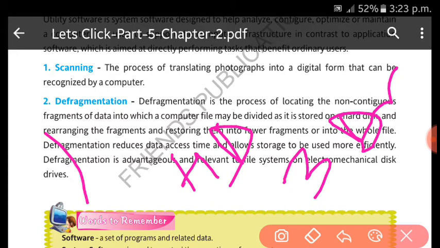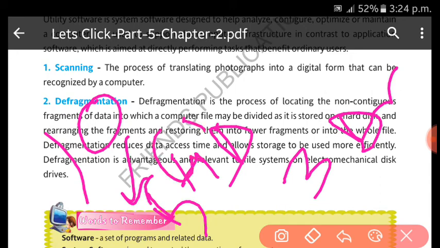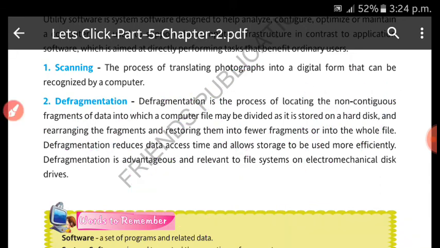You may consider it like making another part of the memory from that same part. If there is a 10 GB memory, you can make it 5 GB and 5 GB. So this is defragmentation, right?